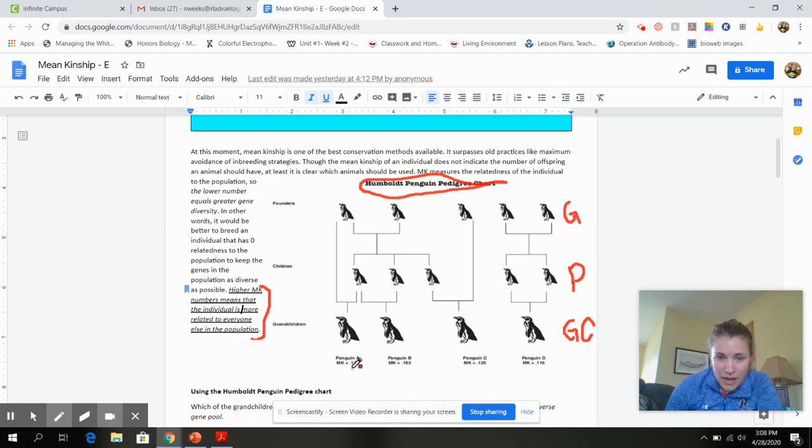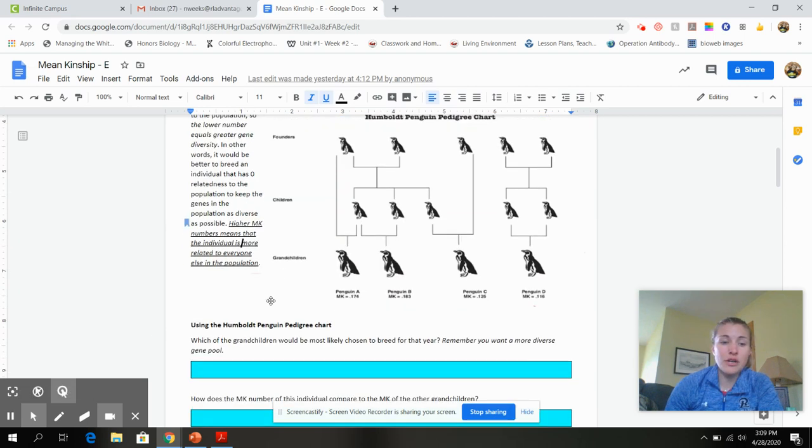So down here at the bottom, we have our mean kinship. Penguin A is a 174, penguin B is a 183, penguin C is a 125, and penguin D is a 116. And those are all decimals. So it's 0.174, 0.183, and so on. So it's like 17% related to everybody else, 18%. Kind of think of it like that, okay?